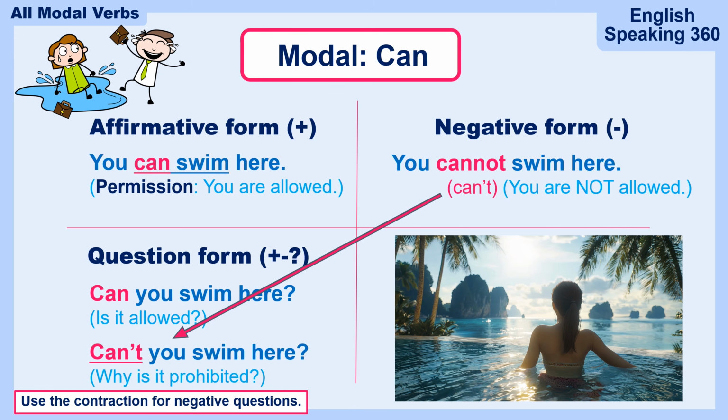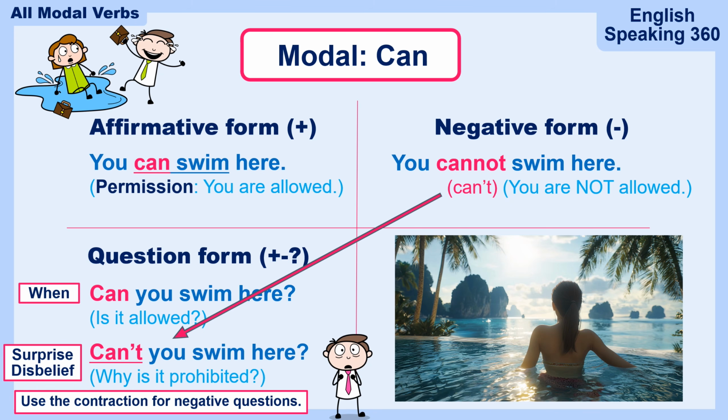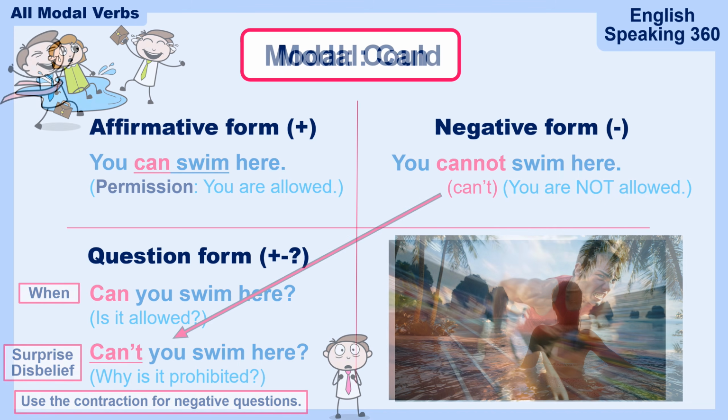And it means, why is it prohibited? Why can't you swim here? It's very strange. I'm very surprised and I can't believe it. You can also add a question word to make an information question. When can you swim here? When are we allowed to swim here?